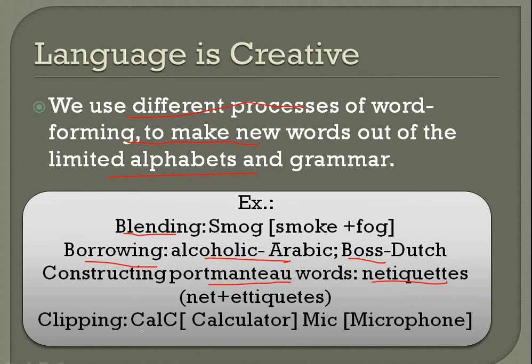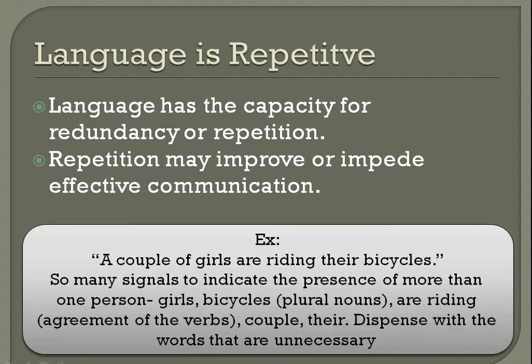Clipping. Now calculator, you call it calci, right? Microphone, mic. So we have clipped it, matlab we have trimmed it, and we have made a new word out of it. Microphone was a word, but we made the word mic out of it. Calci we made out of calculator. So this is how we keep on creating new words. In fact, back formation: noun is reduced to verb. Opt is coming from the word option, that is again clipping, right?